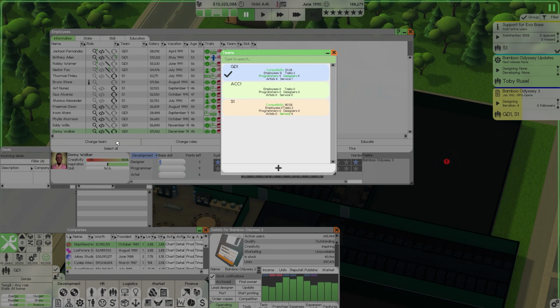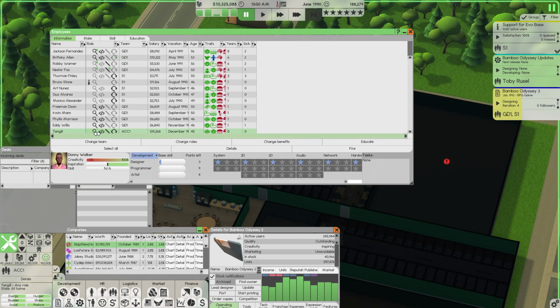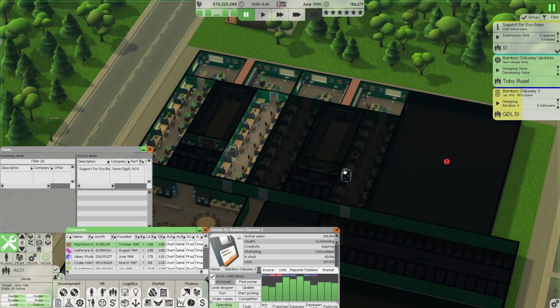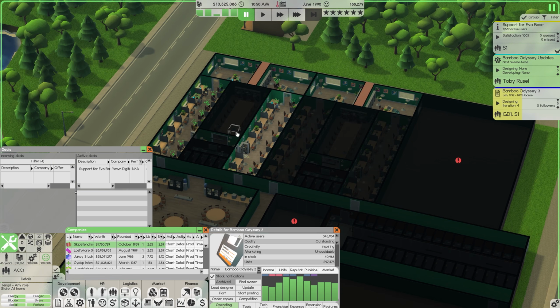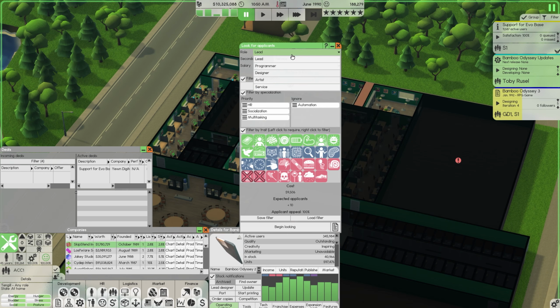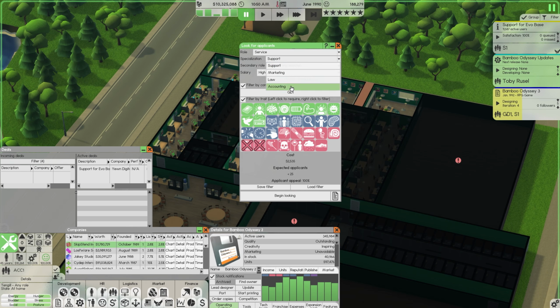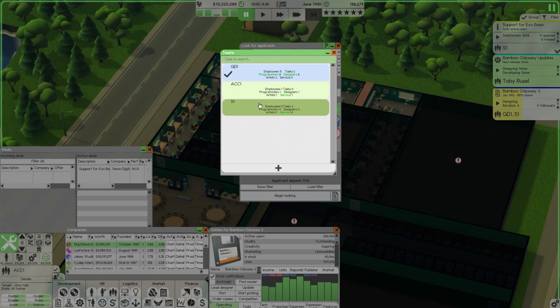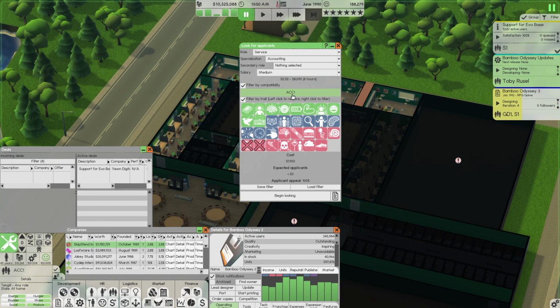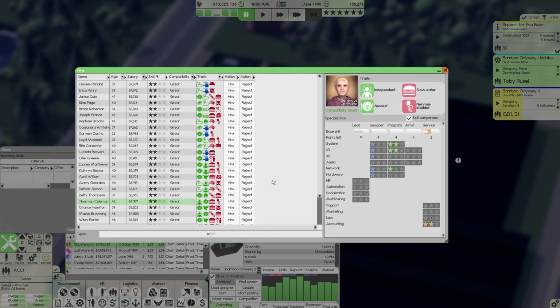Tengul is actually going to change to the accounting team as well. They will be our leader there. And honestly, I don't think we really need much of an accounting team, but we do need some. So we're going to go for service. We're going to go for accounting. Secondary role is none. That's absolutely fine. We're still going to go for high salaries. Actually, we'll drop it down to medium. I think that'll be fine. Filter by compatibility with the accounting team and begin looking.